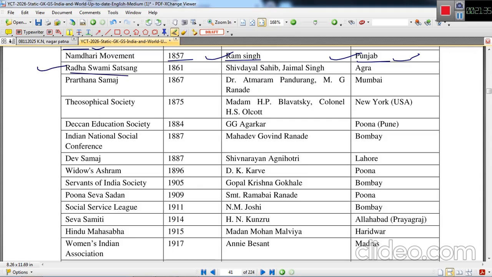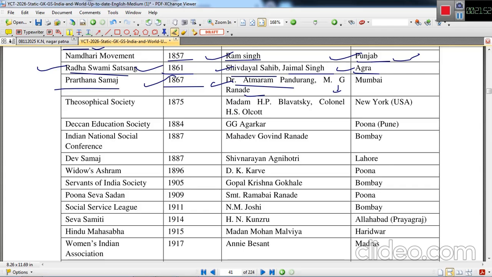Radha Swami Satsang. This was established in 1861 by Shiv Dayal Sahib and Jaimal Singh in Agra. Prarthana Samaj, we have already discussed. 1867, Dr. Atmaram Pandurang and M.G. Ranade. I told you that M.G. Ranade was the political guru of